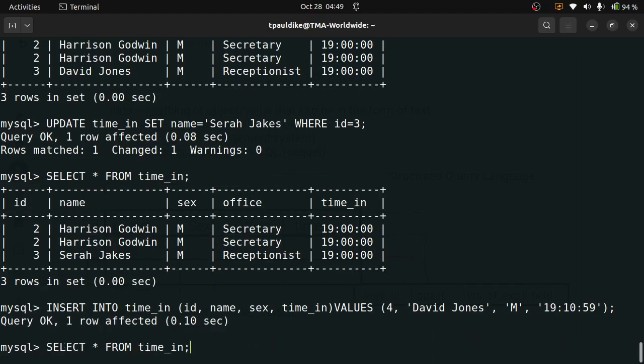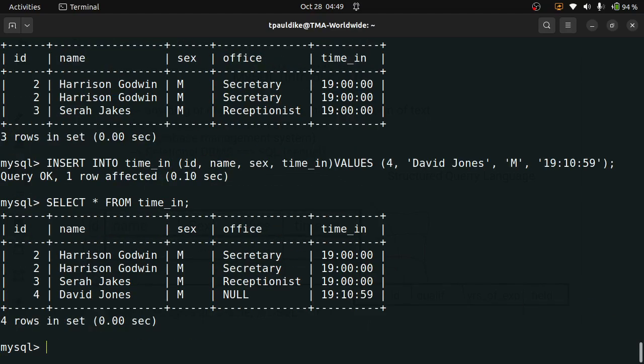Let's see again now. You can see that the office is null. That's because we allowed it. But you can put constraints and say, oh no, somebody must fill something there. Whatever role is being entered must not have the office as null, must not have the office empty. Null means it's empty, there's no value there. Okay, all right, so we can correct that.